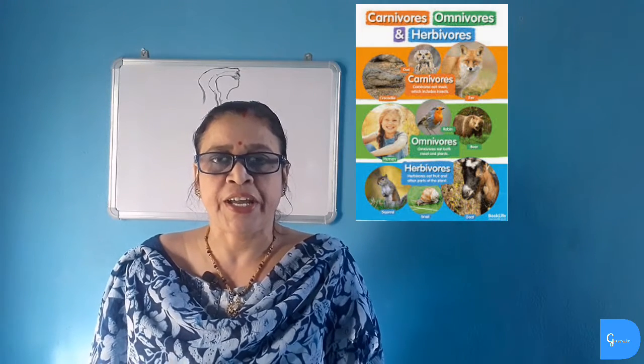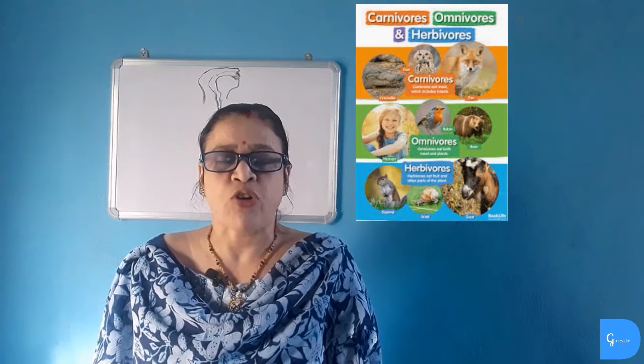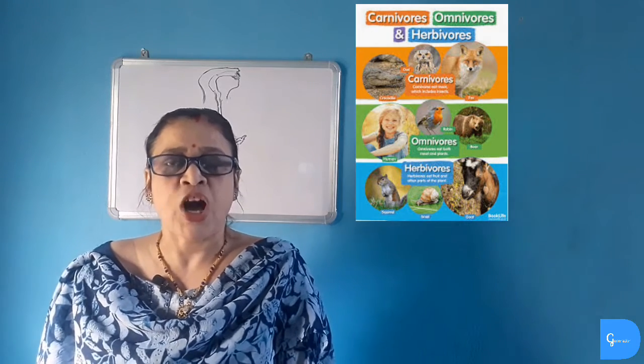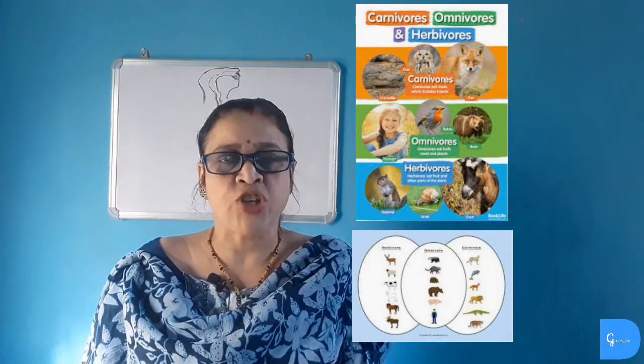Omnivorous animals show more than one type of feeding habit. They derive food from the plants and also from the flesh of animals, like man and cockroaches. Now we will study about digestion in human beings.